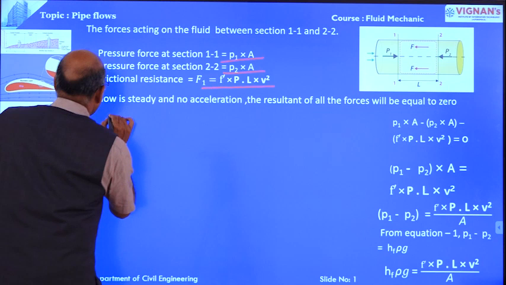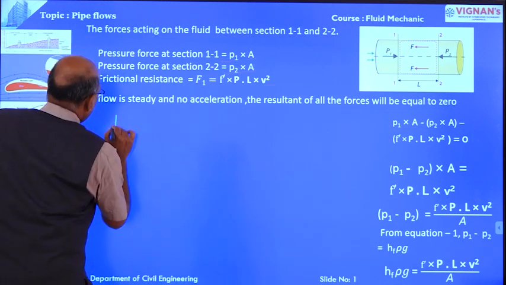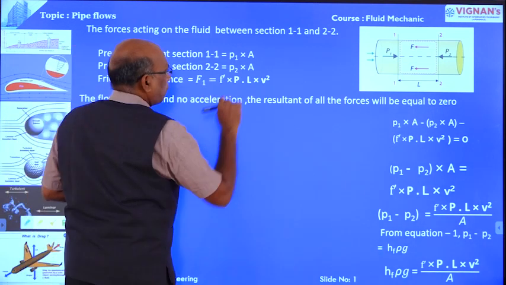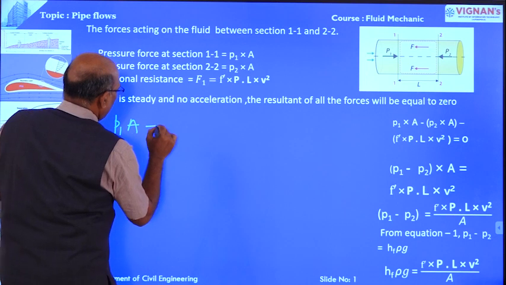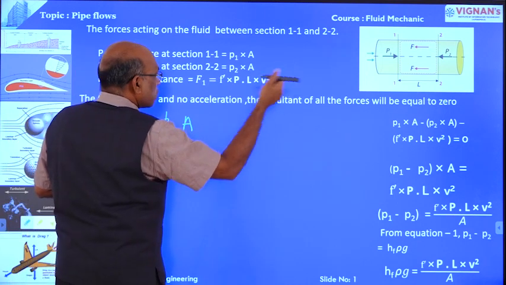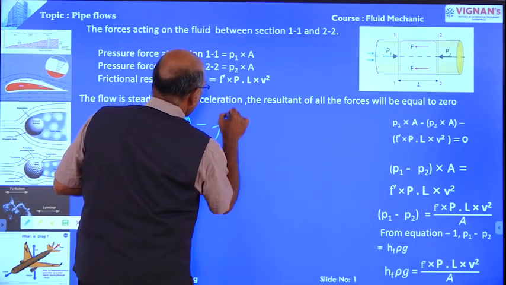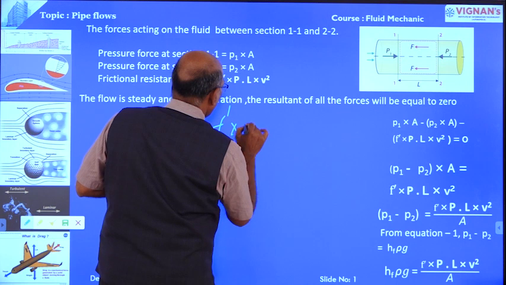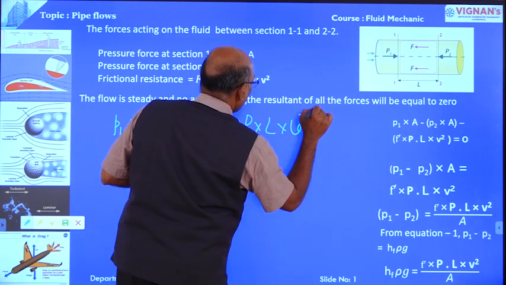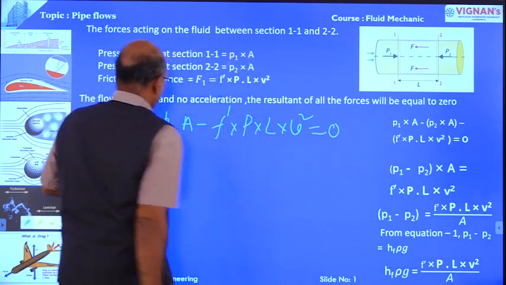Here, P1 into A, the pressure force at section 1-1 in the direction of flow, minus P2 into A, the pressure force opposite to the direction of flow, minus the frictional resistance F dash into wetted perimeter into L into V square, is equal to 0.